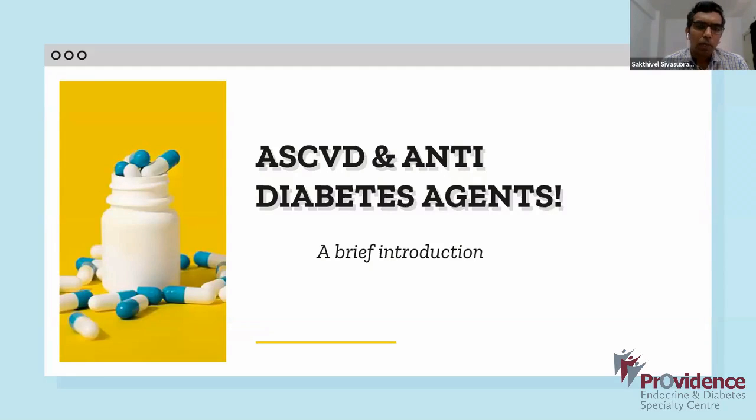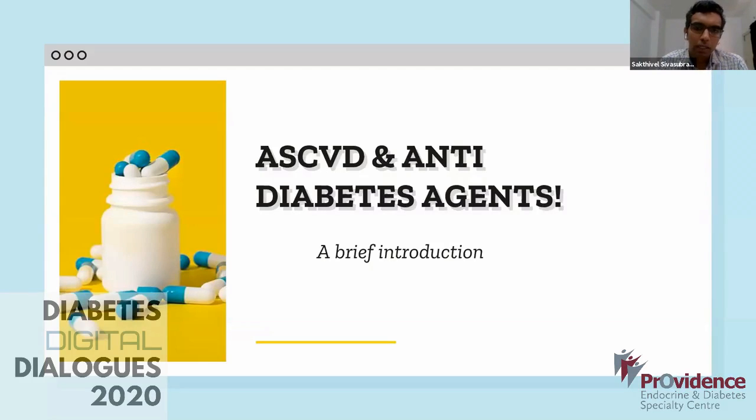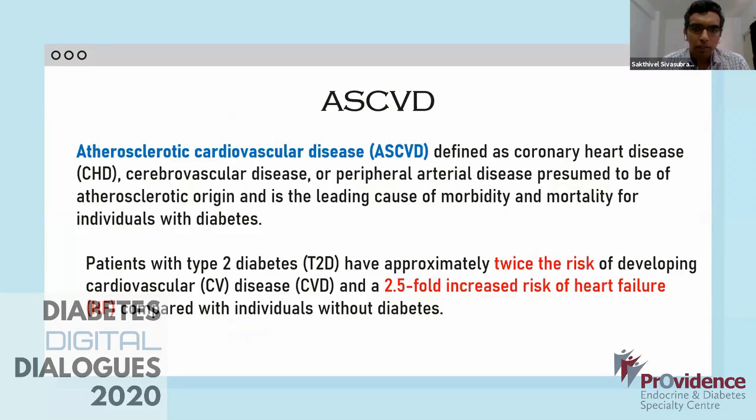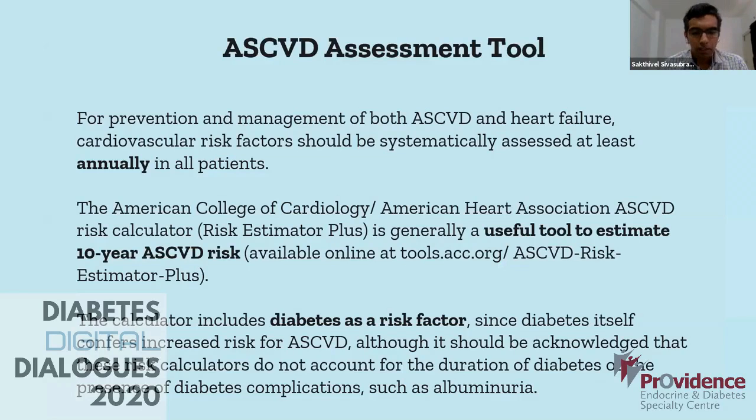Now, coming to a brief introduction about atherosclerotic cardiovascular disease and anti-diabetes agents. We all know the definition of ASCVD, as already spoken by the cardiologist here, and that diabetes increases the risk, and diabetes itself is a risk for ASCVD.